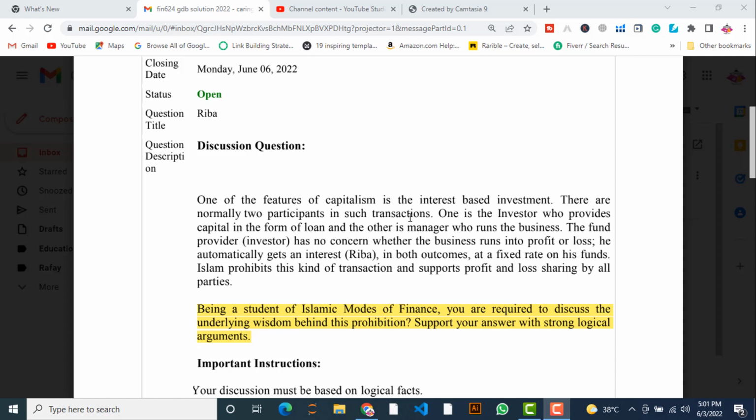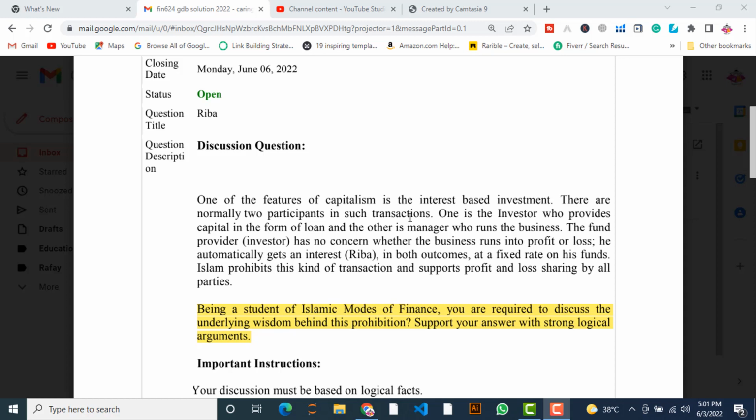So in such transactions, when you lend or borrow money, there are two participants: one is the creditor and the other is the borrower. One is the investor who provides capital in the form of a loan and the other is the manager who runs the business, as I explained earlier. The fund provider, investor or creditor has no concern whether the business runs into profit or loss. He automatically gets interest in both outcomes at a fixed rate on his funds.